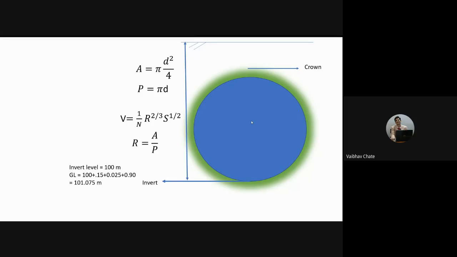So let us say a circular section of the pipe is carrying a liquid, irrespective of whether it is water, oil, or sewage. Let it be anything. In that case, what is the area with which this liquid is flowing? If the diameter is, let us say, 2 meters, the cross-sectional area with which the liquid is flowing in this sewer or pipeline is going to be pi by 4 d square. If the diameter is 2, see, diameter means what?